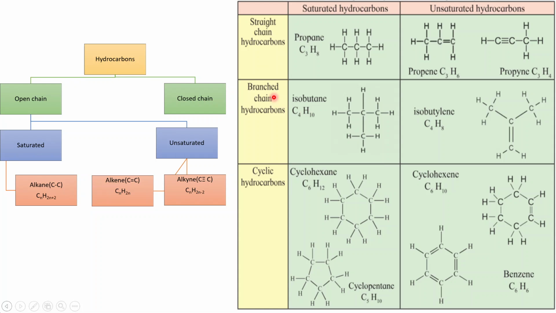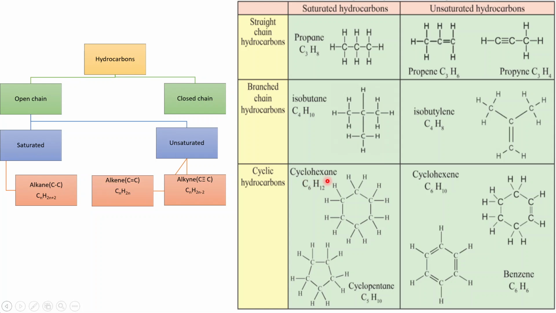Isobutane is an example of a branched chain hydrocarbon. In isobutane, there are 4 carbon atoms, but the 4th carbon atom is formed on a branch. Therefore, the name isobutane. Isobutylene is an example of a branched chain unsaturated hydrocarbon, since there is a carbon to carbon double bond. Coming to cyclic hydrocarbons, which are closed chain hydrocarbons, they have a ring-like structure.